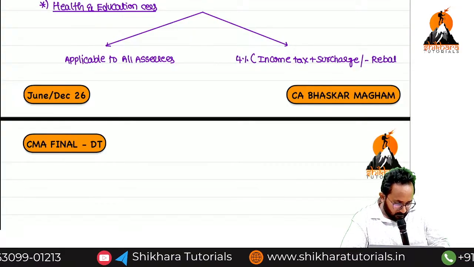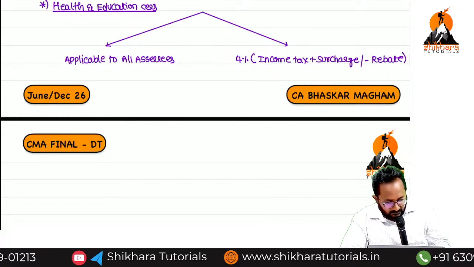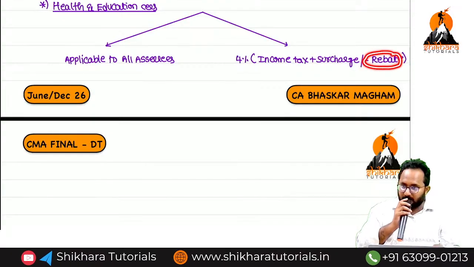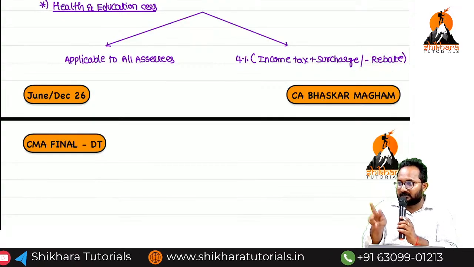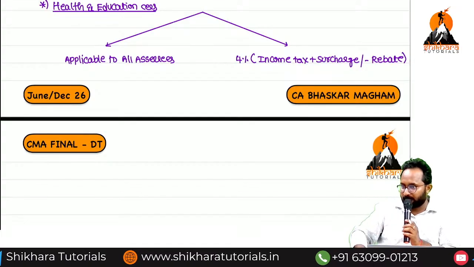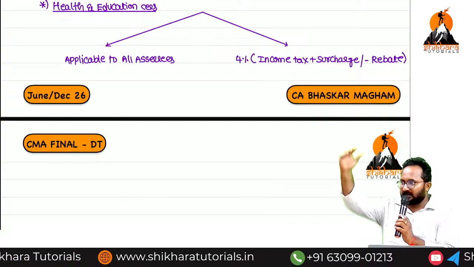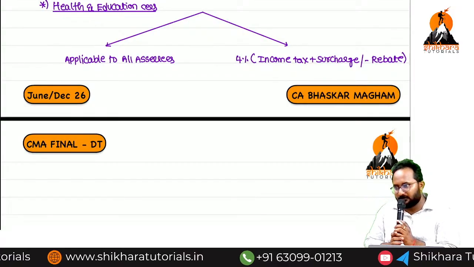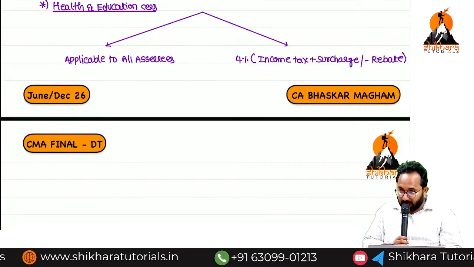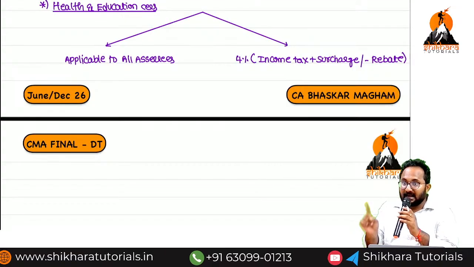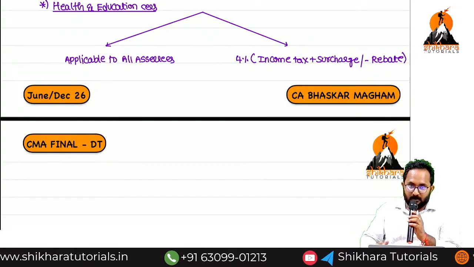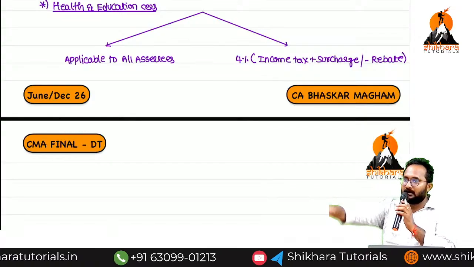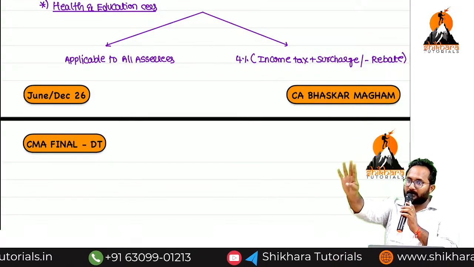Rebate. Sir, in your case, they will levy the surcharge, because you are a rich person. In my case, they will give the what? Rebate. So these two things will not happen in the hands of the same assessee. If surcharge is leviable, there is no concept of rebate. If rebate is available, there is no concept of surcharge. So please remember health and education cess is the last step in the tax computation. First income tax, surcharge or rebate. Last we have to add health and education cess at the rate of 4% for all assessees.